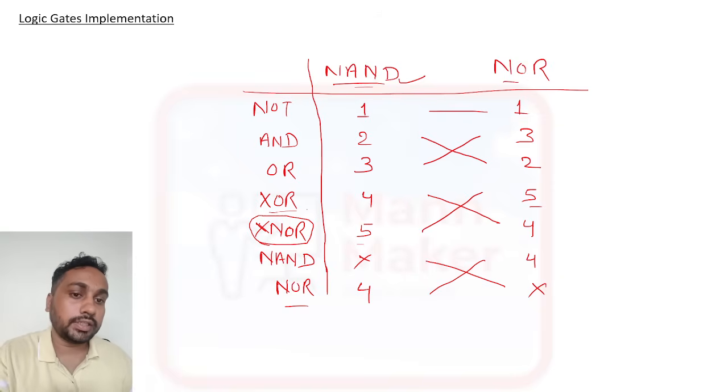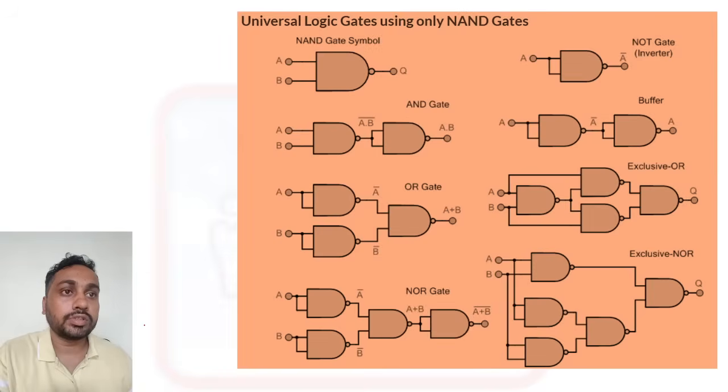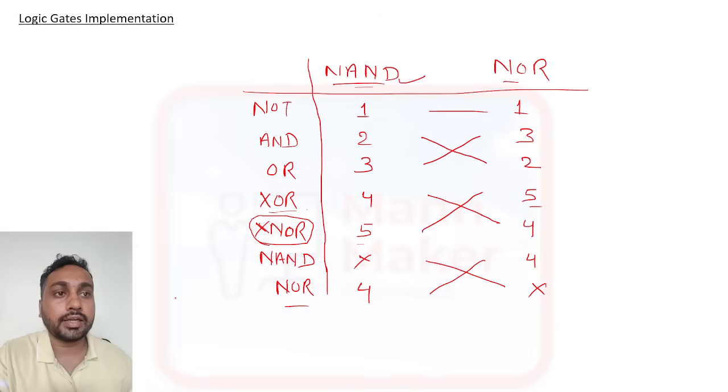Okay. And if you want to see that diagram, so this is the diagram, universal logic gate using NAND gate. Using NAND gate, like for AND gate, see, AND gate only 2 gates are required. You can check here. Using NAND gate, how many gates are required for AND? So only 2 gates required.